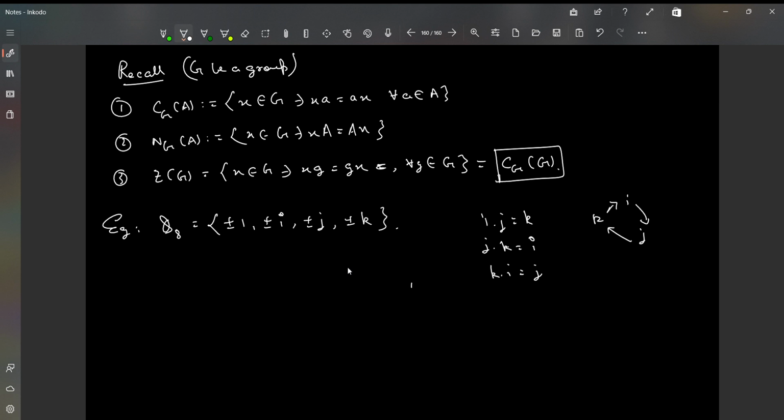So let me just write it down here. Yeah, so ik is minus j, kj is minus i, ji is minus k, and then these elements when multiplied with themselves give you, i times i is 1, j times j is 1, k times k is 1. Okay, sorry, I guess it's minus 1. Yeah, I guess it's minus 1, correct.